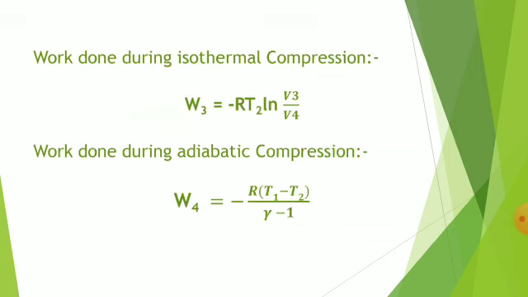In the third operation, that is isothermal compression, the cylinder is kept on the sink. Both the sink and the gas are at the same temperature T2. Now the external pressure on the gas is so adjusted that a slow compression of the gas takes place. Since the gas is in direct thermal contact with the sink, the amount of heat produced, Q2, during the compression is given to the sink, and the temperature of the gas remains constant, that is T2.